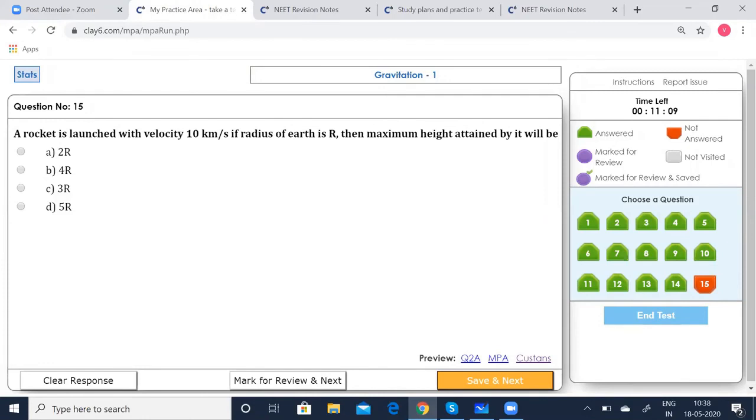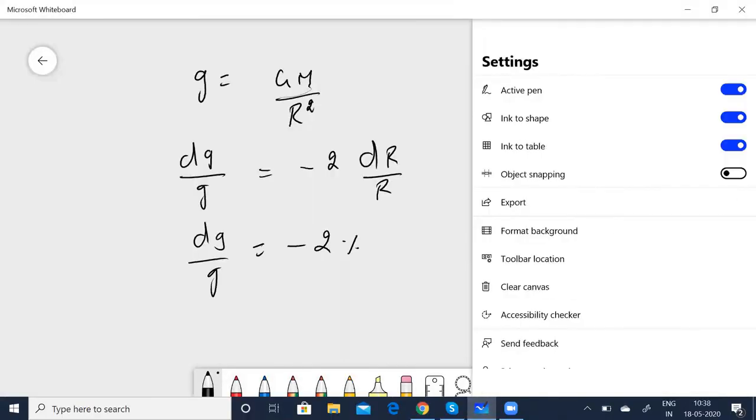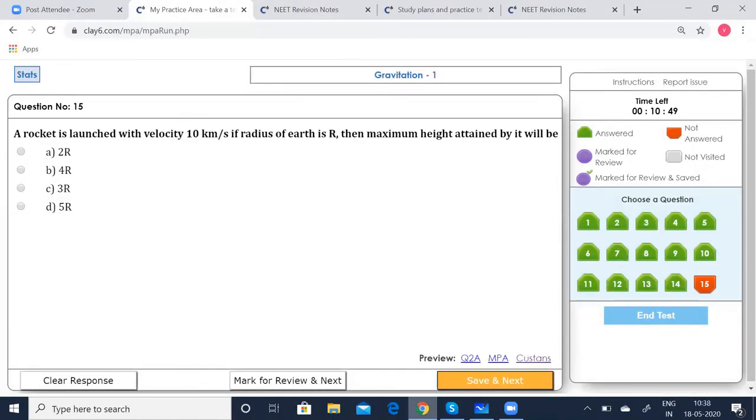A rocket is launched with velocity 10 kilometers per second. If the radius of the Earth is r, then what will be the maximum height attained by it? Let's solve this. Read the question carefully again. A rocket is launched with velocity. So the rocket's velocity is given as 10 kilometers per hour, and the radius of the Earth is taken as r. What will be the maximum height attained by the rocket?